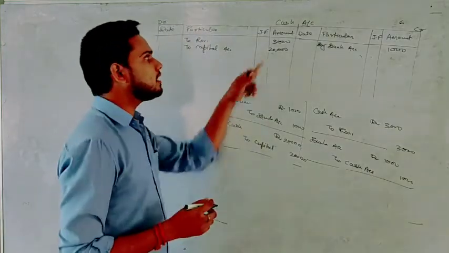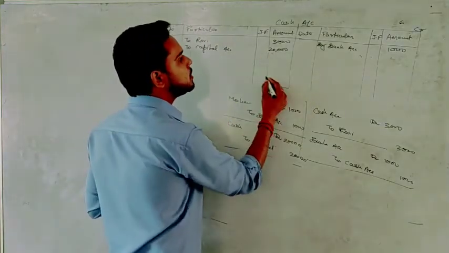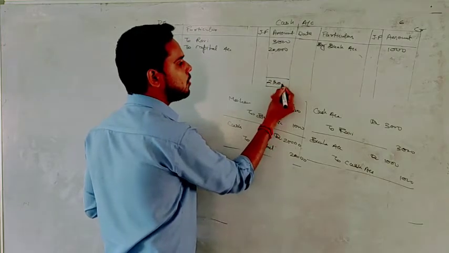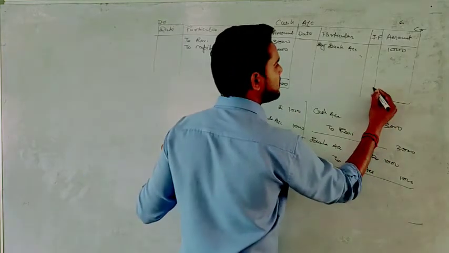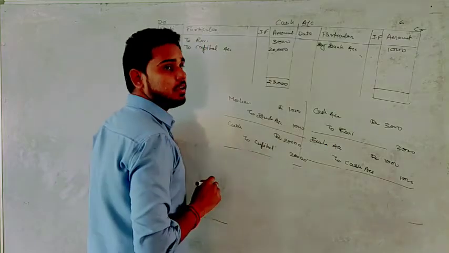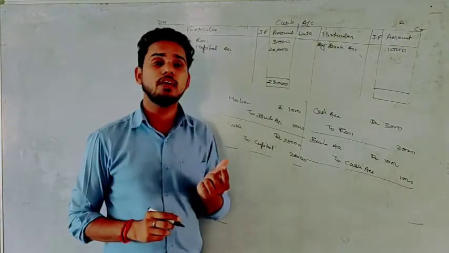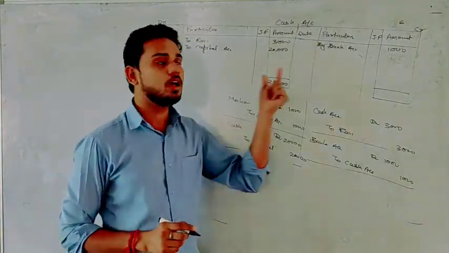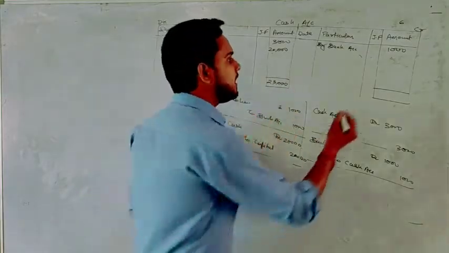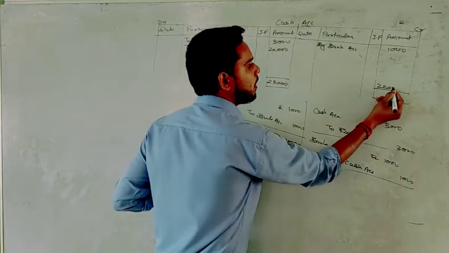If you see here, the total of this side is 23,000, but the total of this side is 1,000. That means we are getting a difference of 22,000 on the credit side, so on the credit side we will write 22,000.